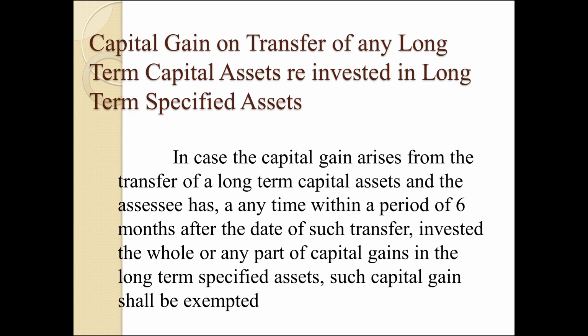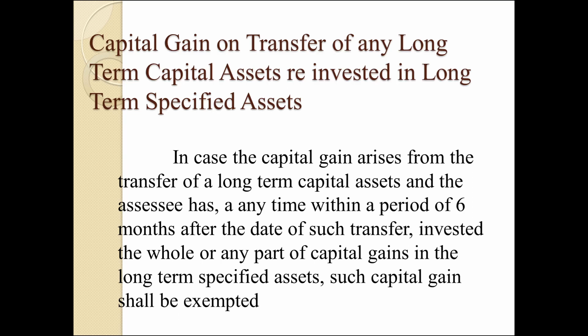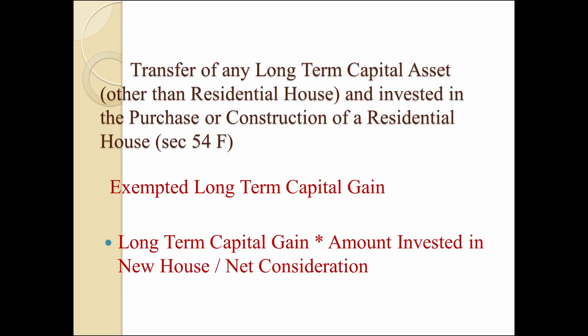Long-term specified assets means bonds issued by National Highway Authority of India, Rural Electrification Corporation Limited, Power Finance Corporations. We have to invest the long-term capital gain amount within 6 months from the date of its transfer. Within 6 months from the date of sale of the existing asset. So it's fully exempted from tax.